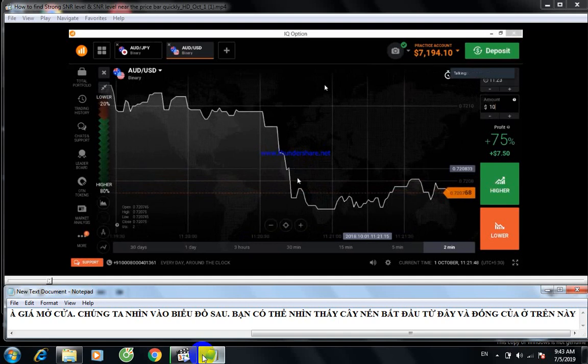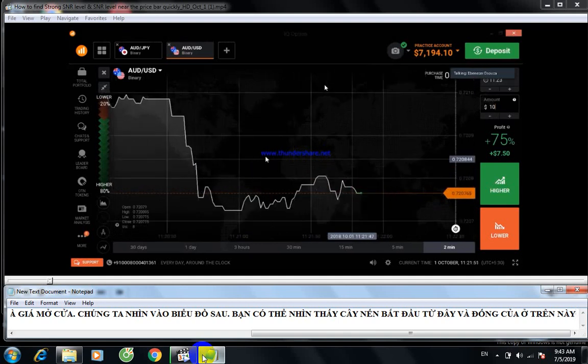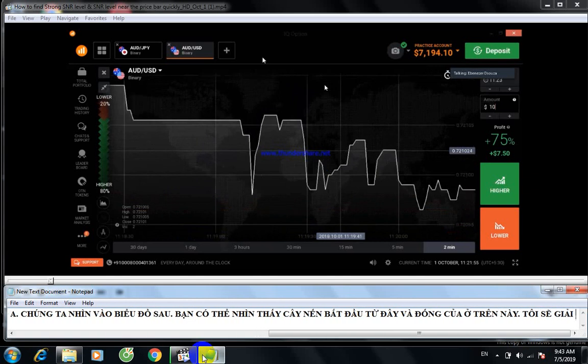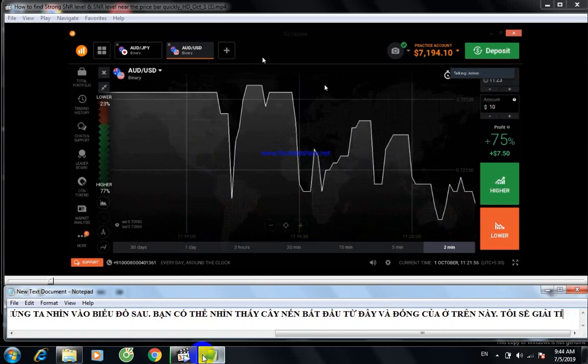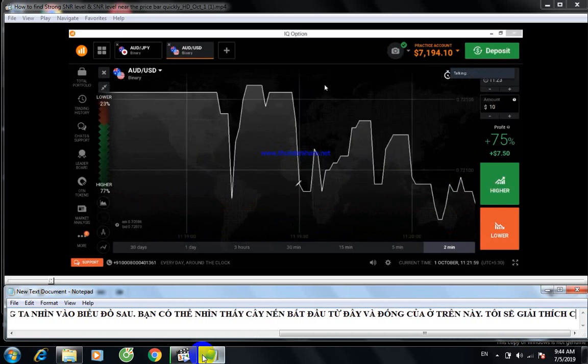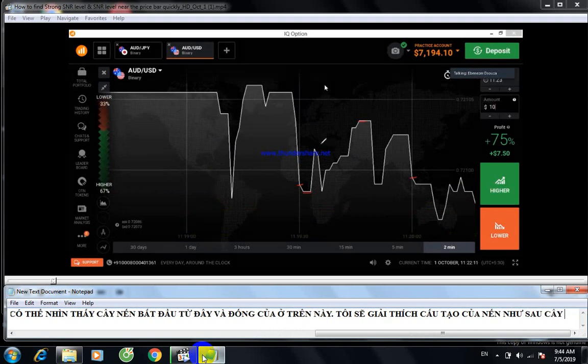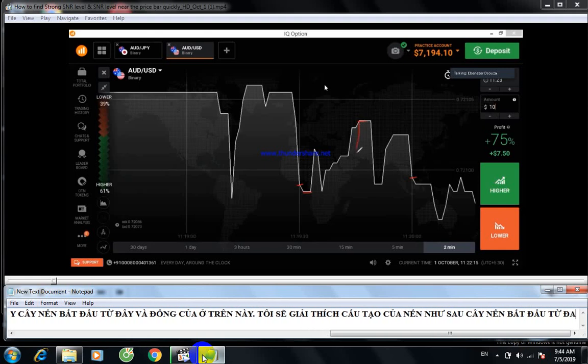No problem. Okay, I will explain this candlestick. Okay, this candlestick formation here. So this candle started from this point and closed this point. This is the lower point, this is the higher point. You can see here, this is higher point, right? From here to here, this is opening price.